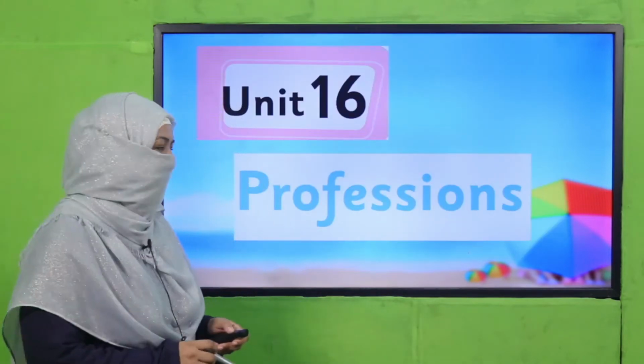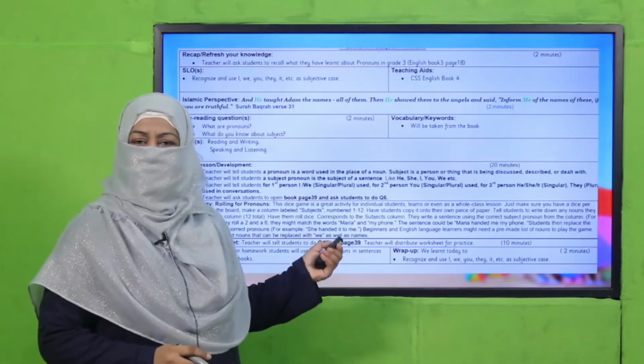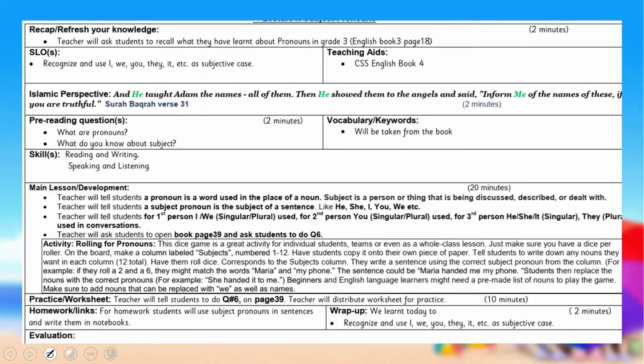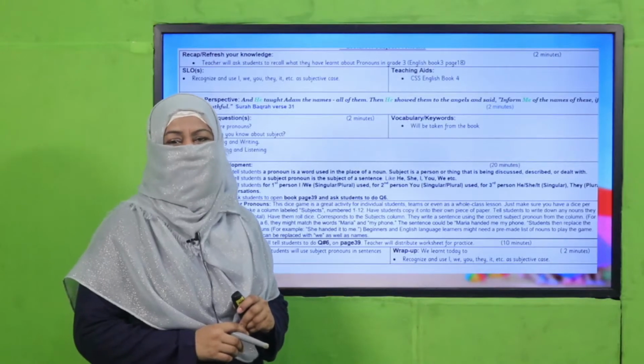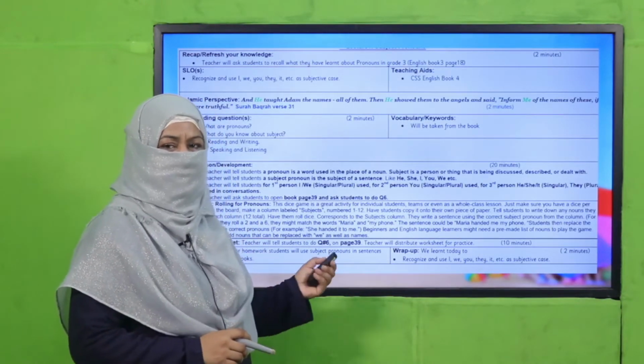I welcome you in my class, that is English for Grade 1. And we are learning Unit 16. Its title is Professions. My dear fellow teachers, this lesson plan, PowerPoint presentation and worksheet links are given. You may click it, download it, follow it as it is or modify it for your convenience. I'm going to deliver my lecture according to this lesson plan.